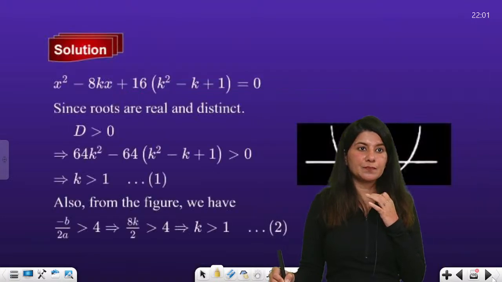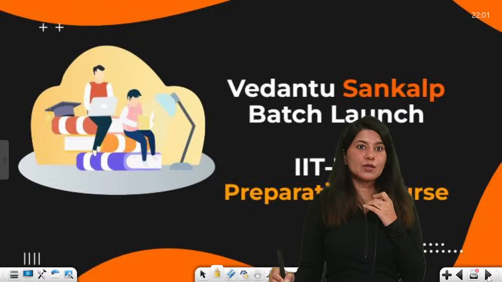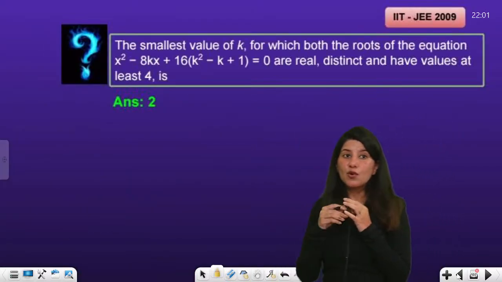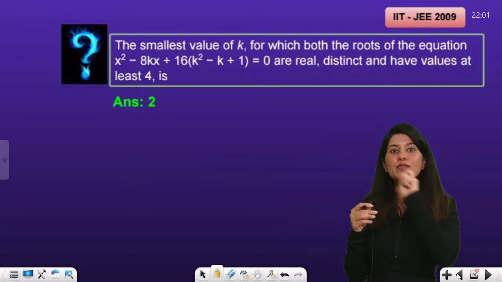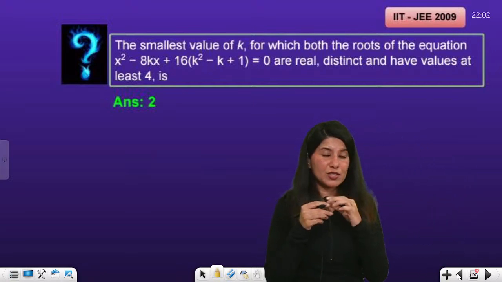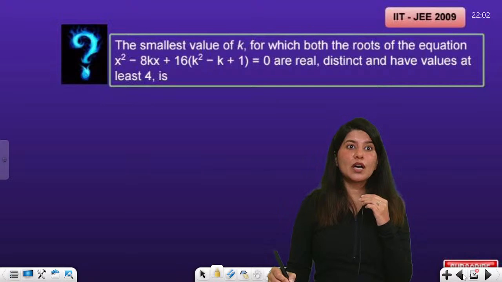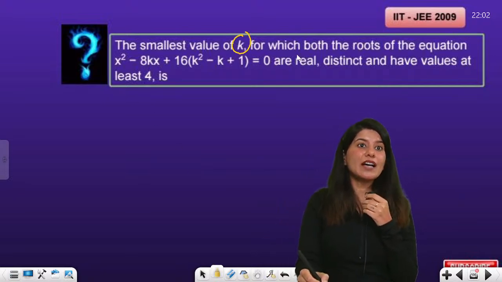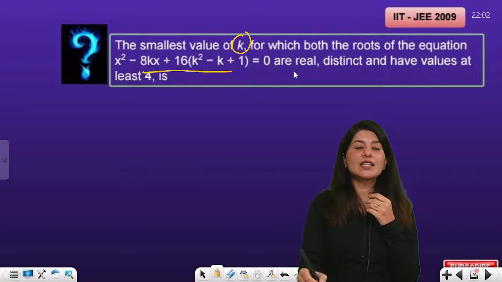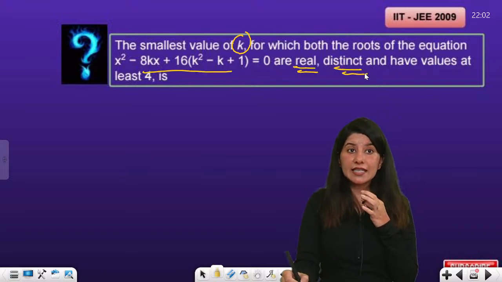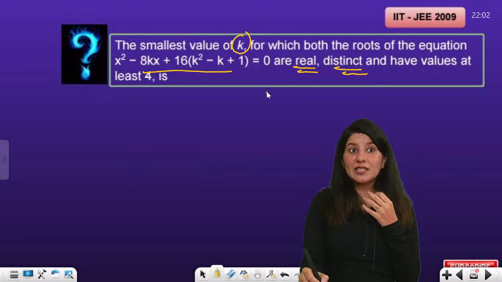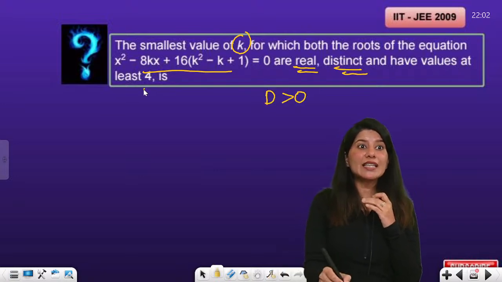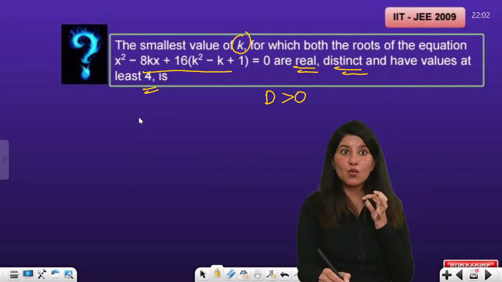And yes. Okay. So yes, we are done with today's session. But before I go, I will leave you with this question. This is again a homework question. It was asked in JEE 2009. The question says that we need to figure out the smallest value for which both the roots of this equation are real distinct, that means discriminant is greater than 0, okay, and have values at least 4, right?